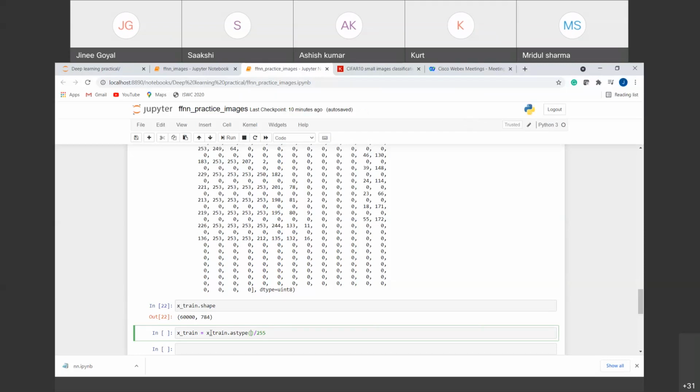Now what type of data will be there? Now you see that there is integer type data, right? You have here integer 8, int8. But when you divide by 255, you will have floating point values, right? That is why we are giving here the explicit conversion, that is we are getting the float32 value, right? So you have got this syntax.